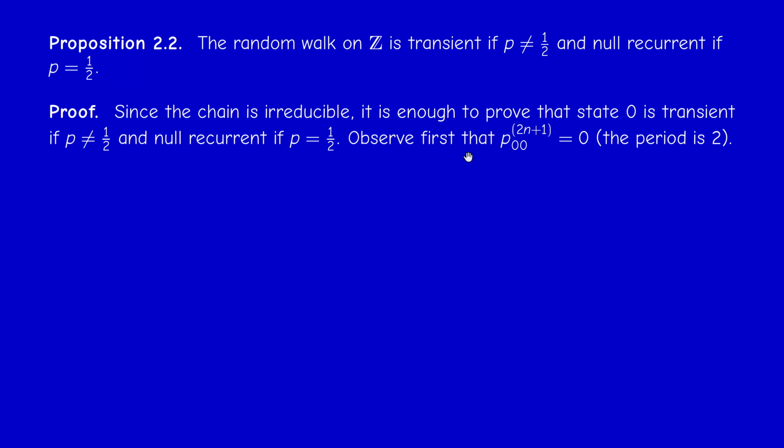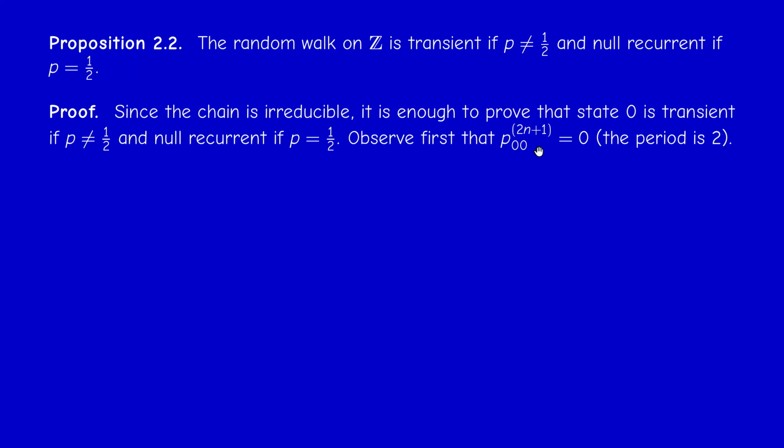Now, the first observation is that the period of 0, or any other state, is 2, because to go from 0 to 0, we need a path or a loop of even length. You may draw a picture actually. Any loop of odd length will not go back to 0, because I can just move to the right or left.